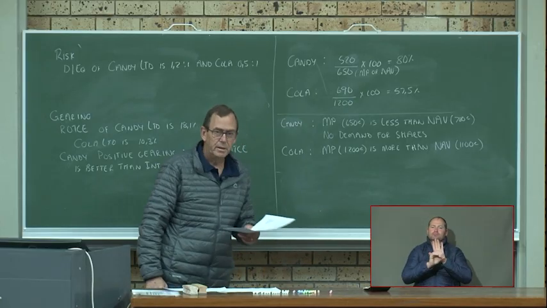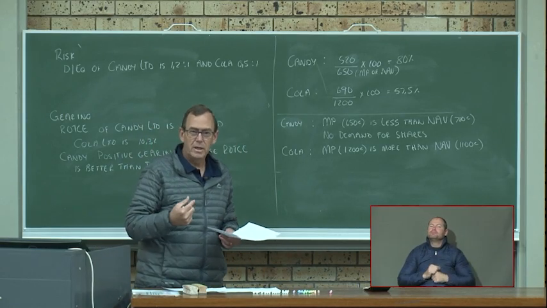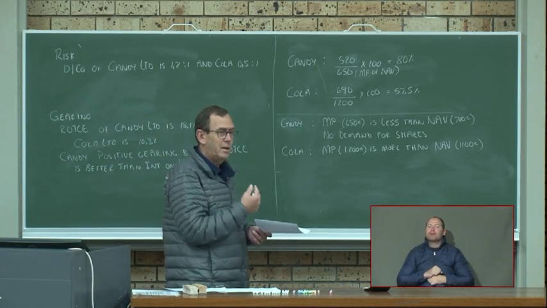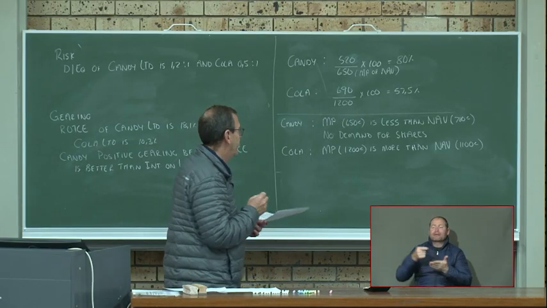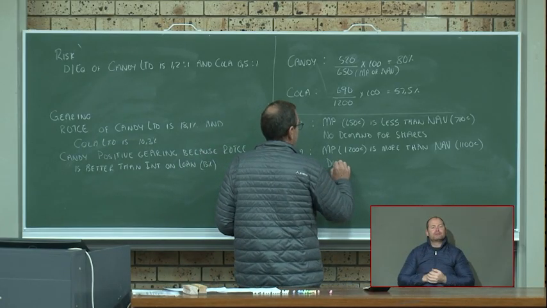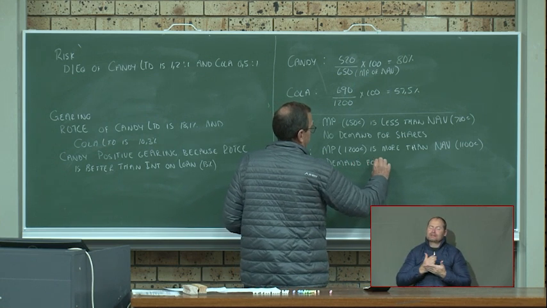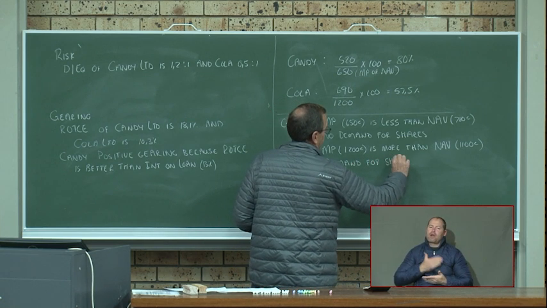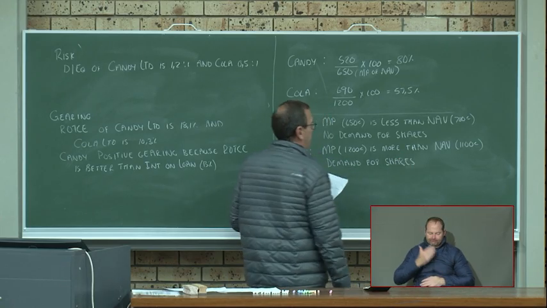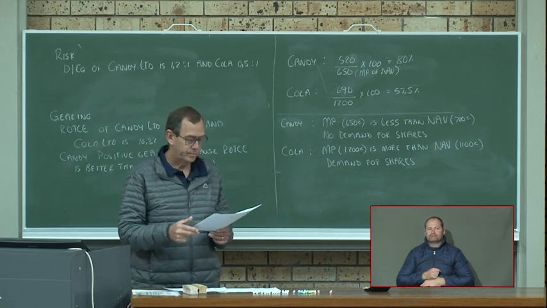So what does that mean? The investors are willing to pay more than what the share is actually worth. Therefore, there is a demand for the shares.